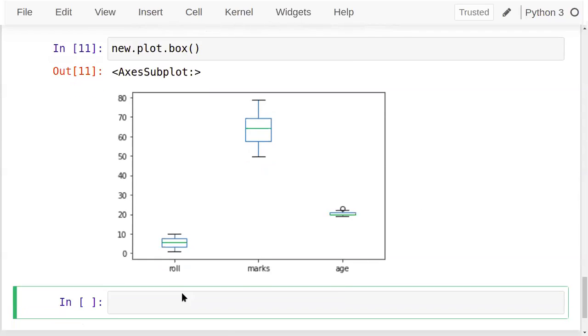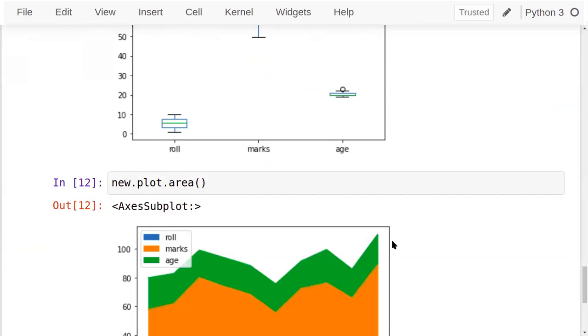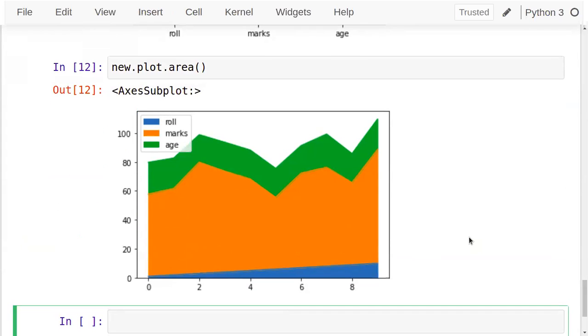Or if I want to plot the area plot, we have seen that, but the area plot was not present in Matplotlib. See the area plot. By comparison, it's just like an extension of the line plot. So instead of a line, they have shown the area completely, which is covered by the respective element. Fine. It's called an area plot. Directly, you can use area.